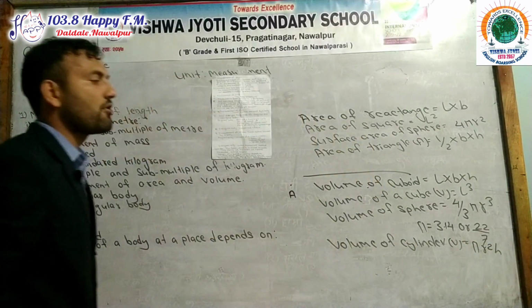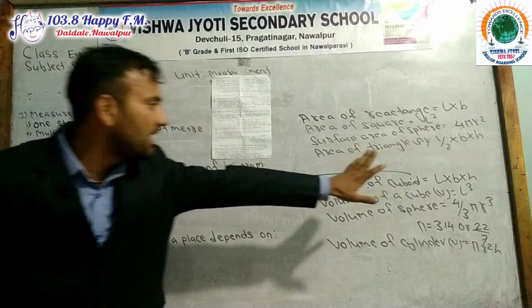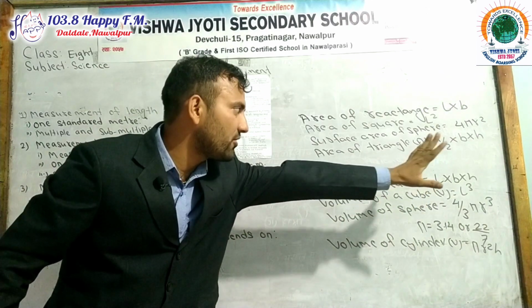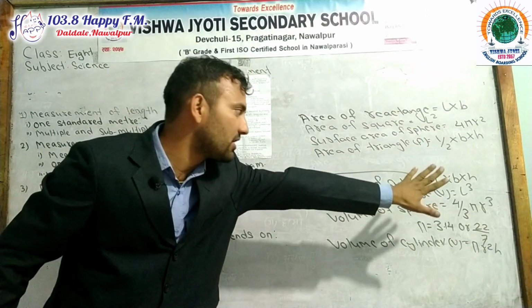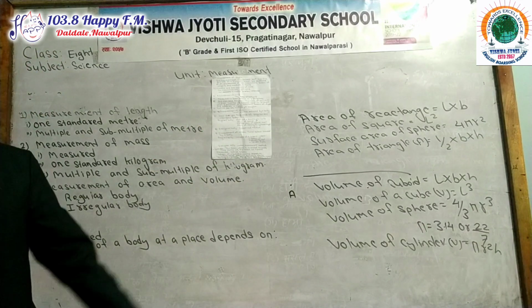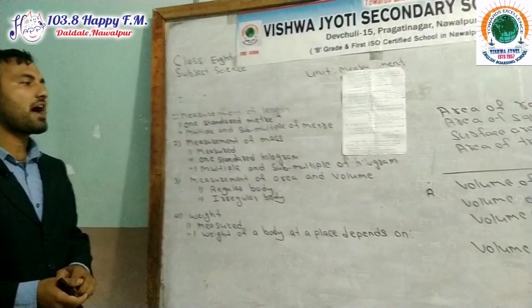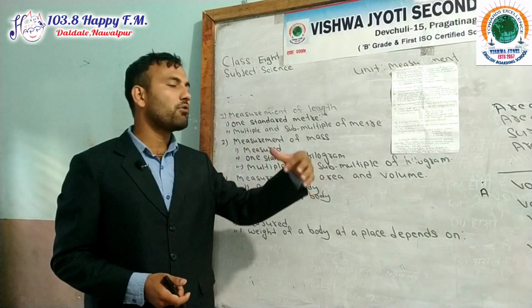Yes, we can find out the volume of a regular object by using mathematical formulas. Volume of cuboid, L into B into H. Volume of cube, V equals L cube. Volume of sphere, 4/3 pi r cube. Volume of cylinder, V equals pi r square h.